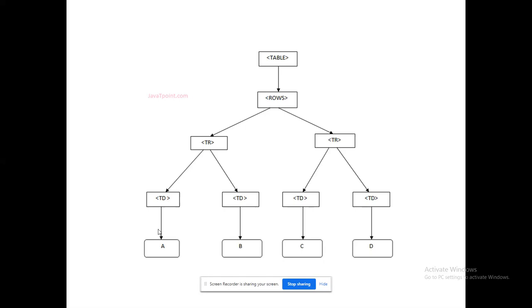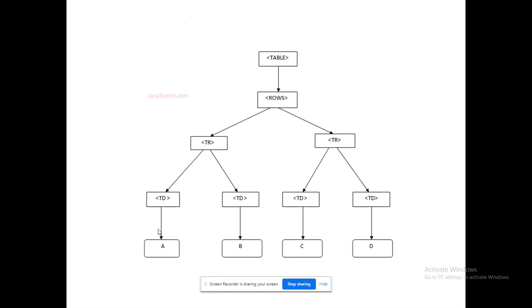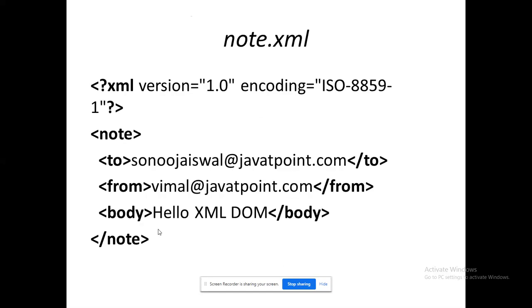Next level, if I need to access A in this tree, what do I have to do? If I am going to access B in this tree, what do I have to do? That is what we are going to cover. That's the ultimate idea. Please remember that if an XML program has been given like this, ultimately it will generate the tree like this. This is a basic XML program that we will probably use across the content.